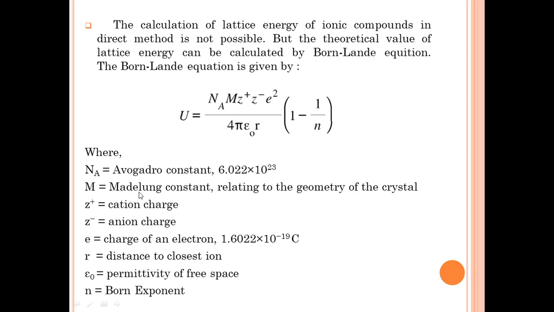M is the Madelung constant, which relates to the geometry of the crystal.